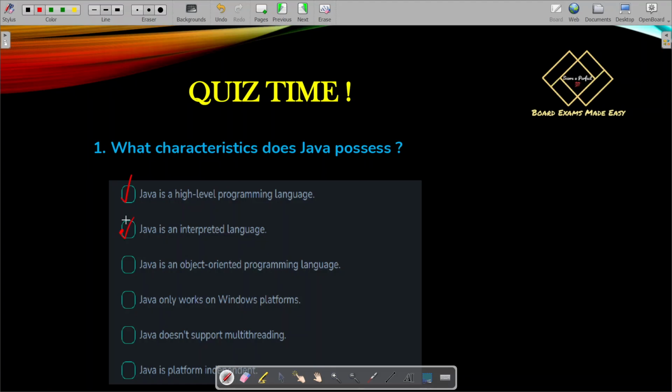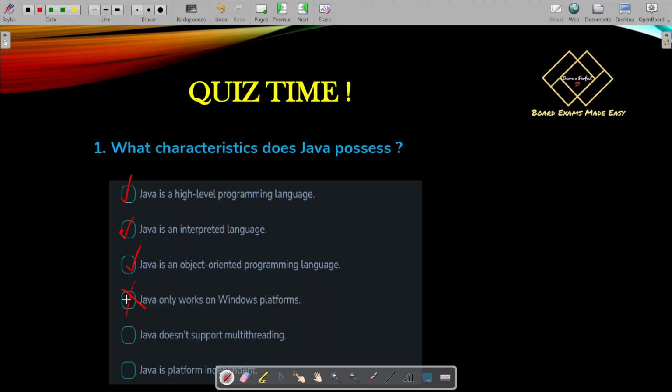Next, Java is an object-oriented programming language. This is of course yes, Java is an object-oriented programming language. It has certain features of OOPs such as classes, objects, polymorphism, abstraction, encapsulation. Many things are there. We will come slowly onto that. Java only works on Windows platforms. Is it true? Yes or no? No, this is false. Java can run on Linux, Java can run on Macs, on any operating system, right?